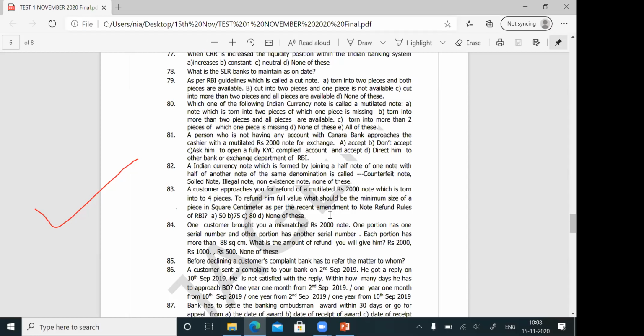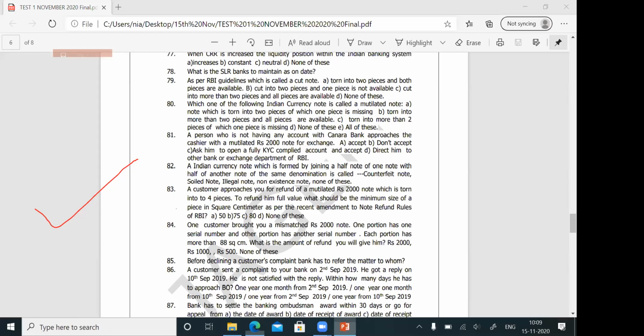Question number 83. A customer approaches you for refund of a mutilated rupees 2000 note, which is torn into four pieces. To refund him full value, what should be the minimum size of a piece in square centimeter as per recent amendment to note refund rules? A customer approaches you for a refund of a mutilated 2000 note, torn into four pieces. To refund him full value, what should be the minimum size of a piece?